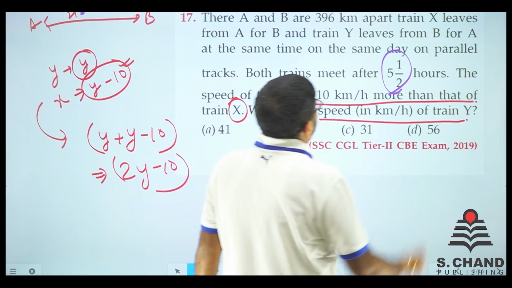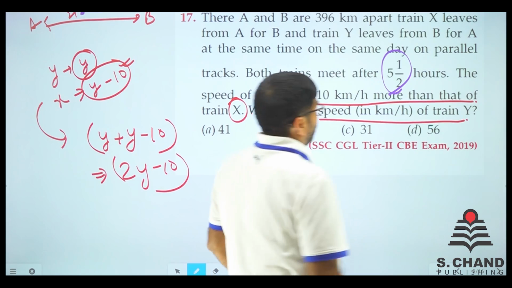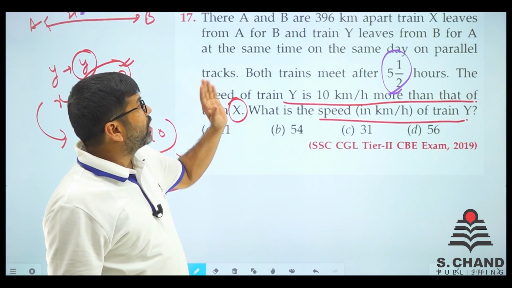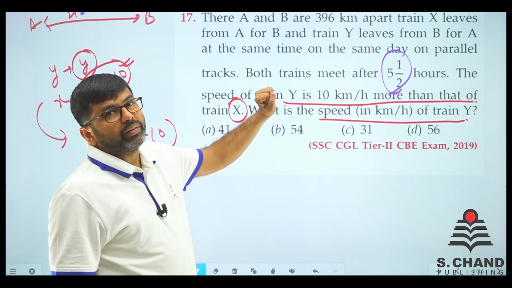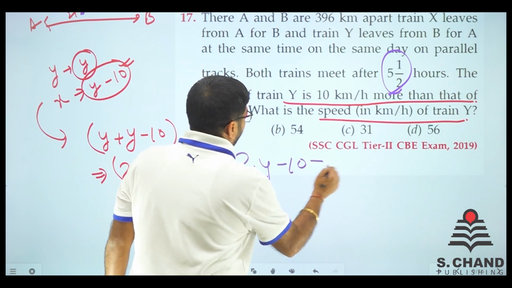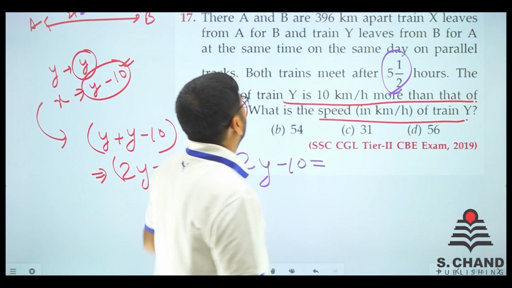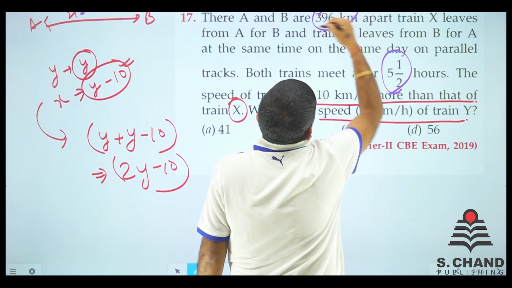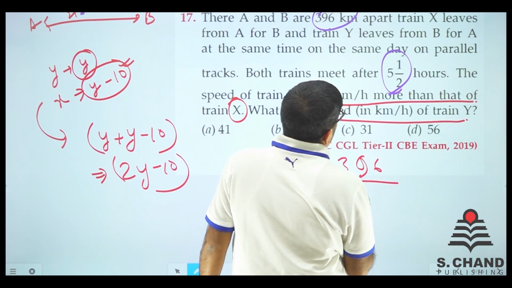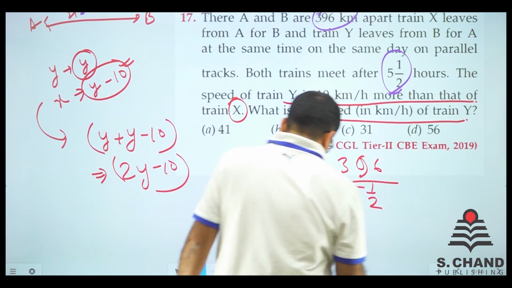Now when they meet after 5 1/2 hours, and the total distance is 396 kilometer. Now this relative speed, say 2y minus 10, is equal to what? Is equal to the relative distance upon time. So distance is 396 and time is 5 1/2.